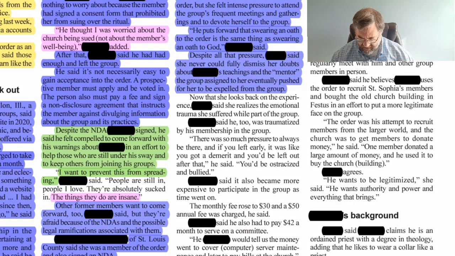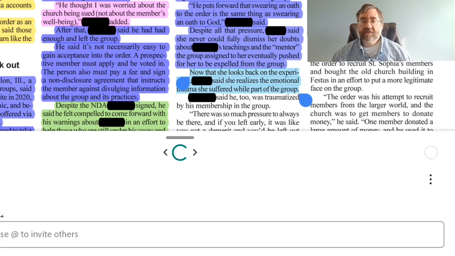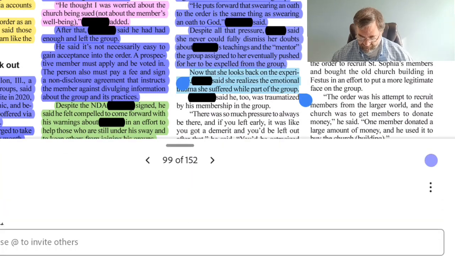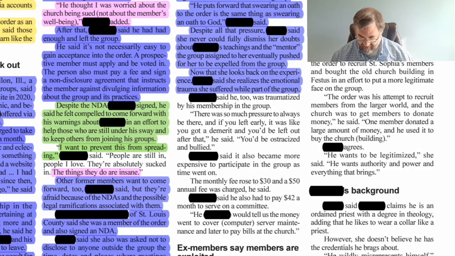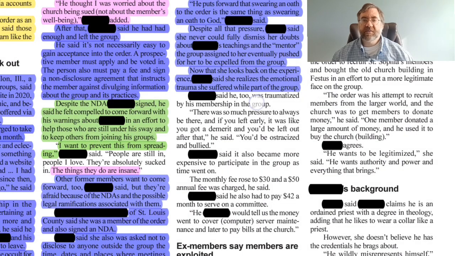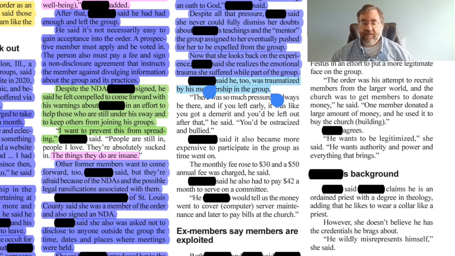Now that she looks back at the experience, Blank said she realizes the emotional trauma she suffered while part of the group. That is a personal experience, so we'll highlight that in blue. Blank said he too was traumatized by the membership in the group. Again, a personal experience. We'll highlight that in blue.